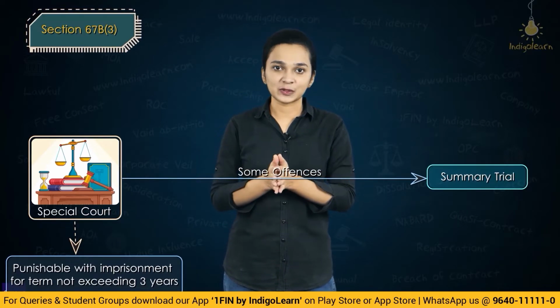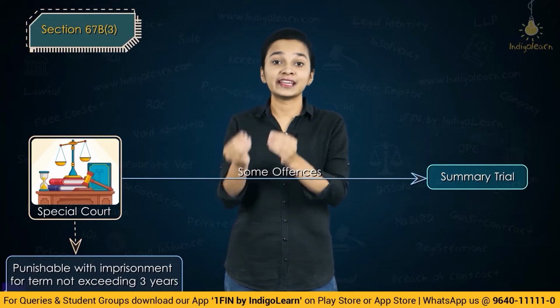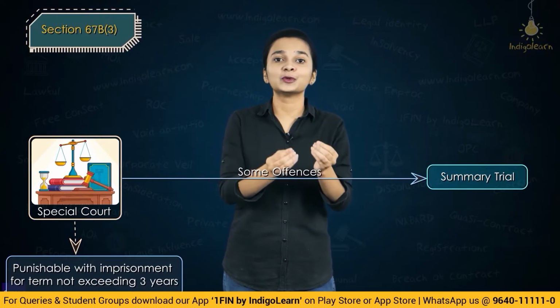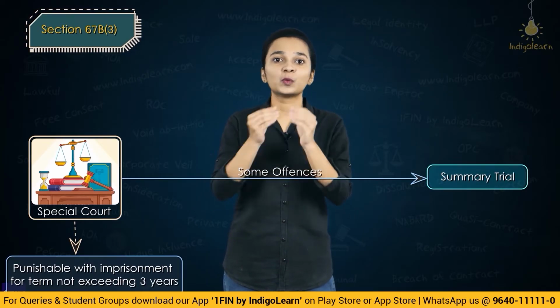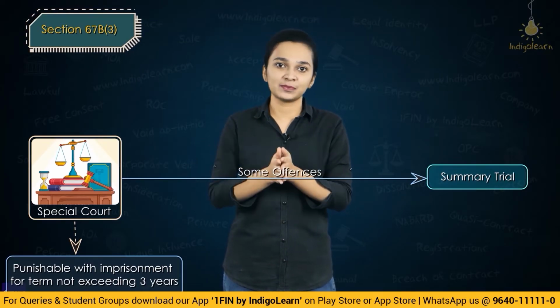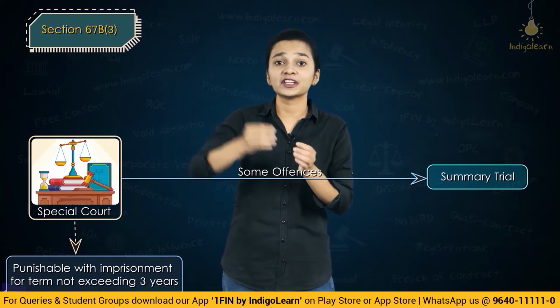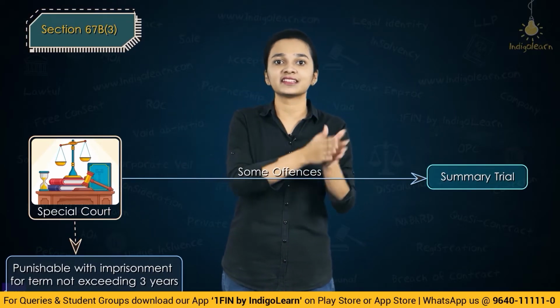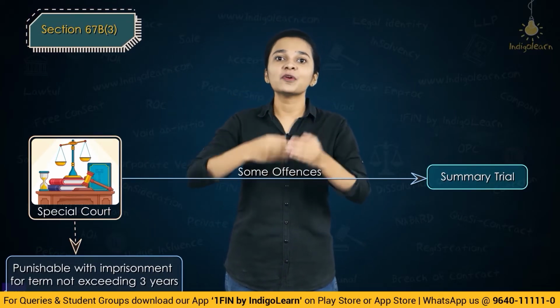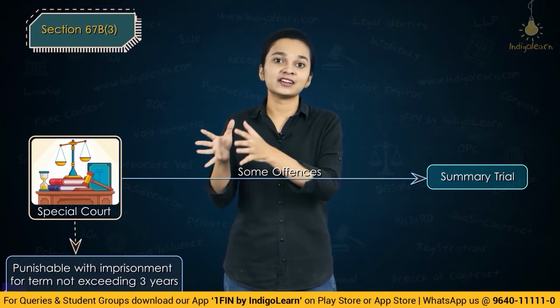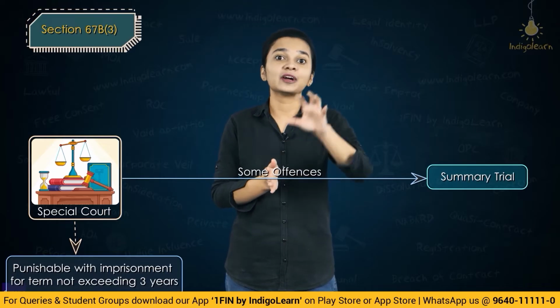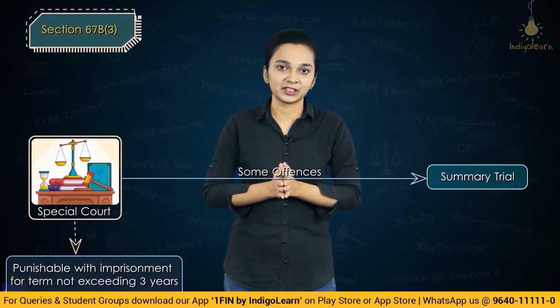So in certain situations, the special courts may decide to do a trial in a summary manner. They can do so when the offence which has been committed is not punishable with an imprisonment exceeding 3 years. So wherein the term of imprisonment is less than 3 years, in such a situation the special courts may decide to complete the trial in a summary way.